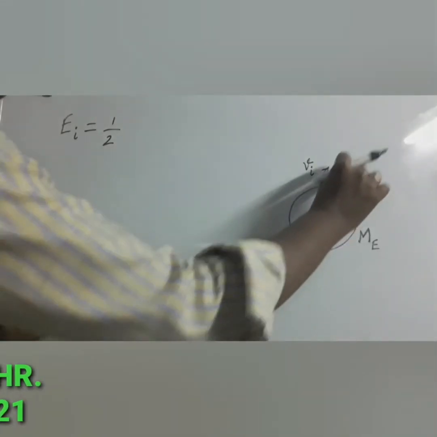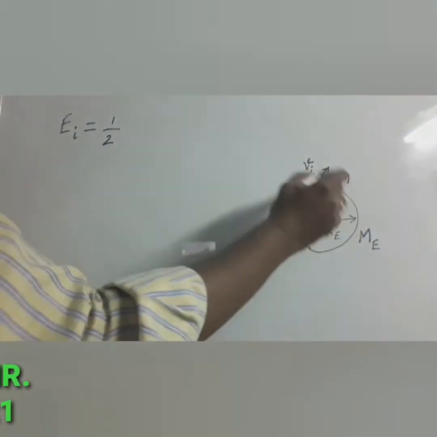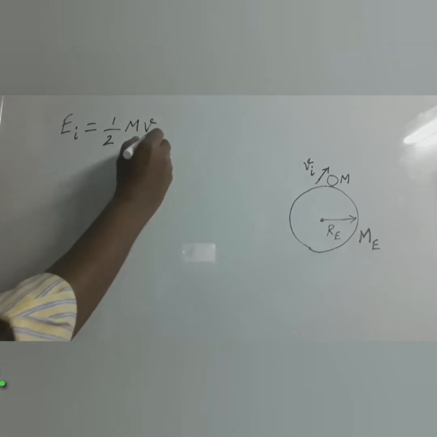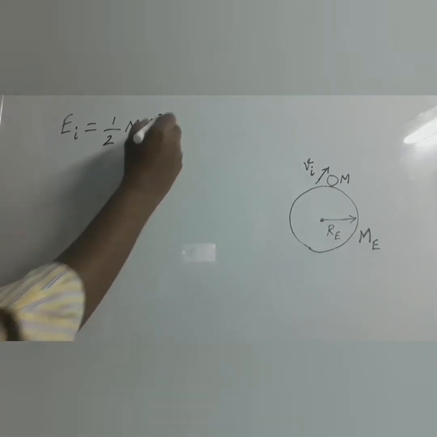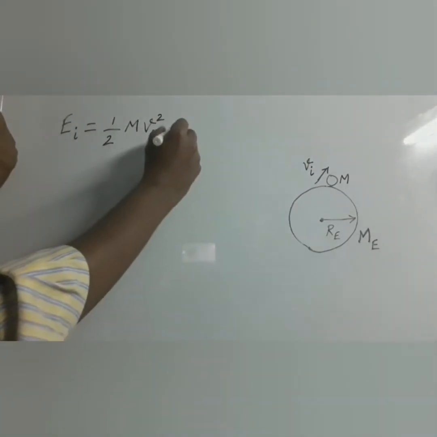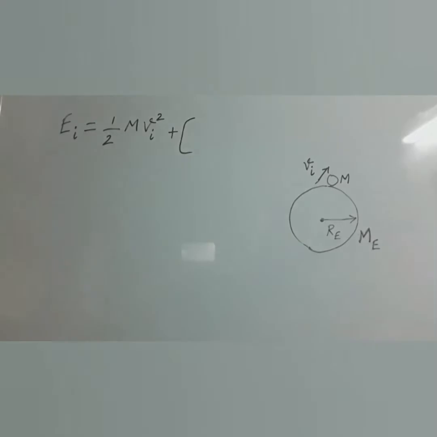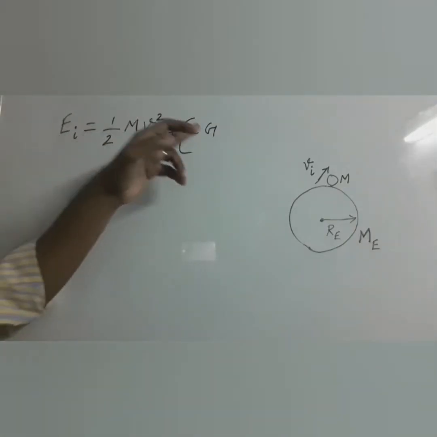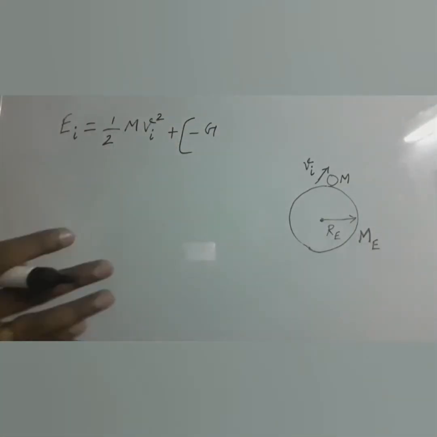So which object is going to move, that has the kinetic energy? The mass m. What is the speed of the thrown object? vi square. So it is the kinetic energy only, plus you have to add the gravitational potential energy. What is the expression for gravitational potential energy? Minus G m1 m2 by distance.